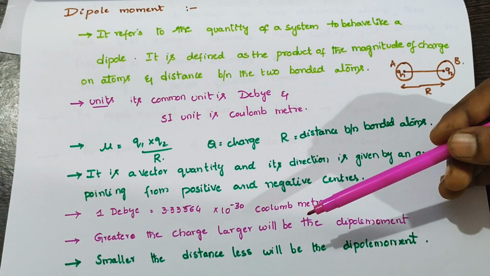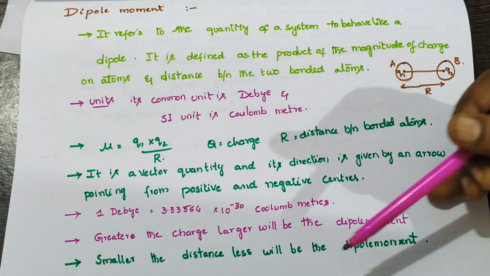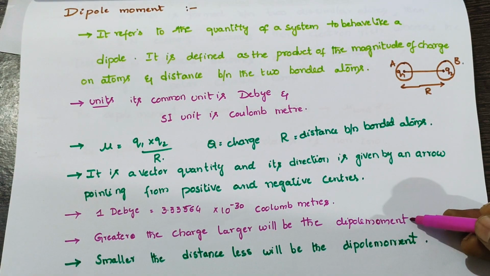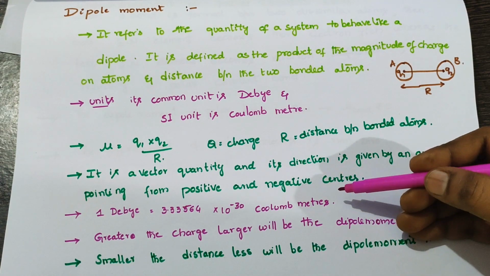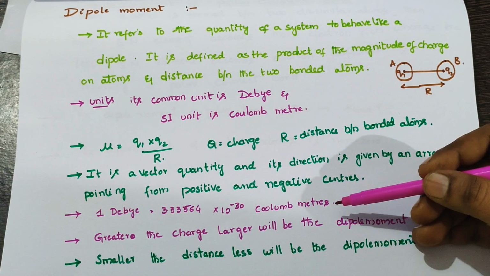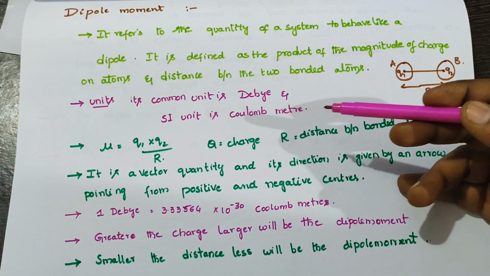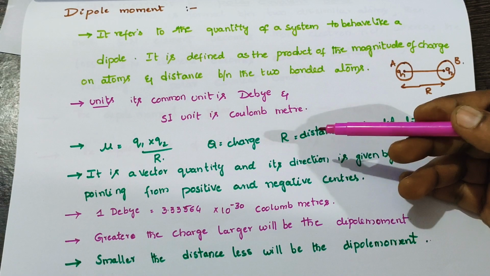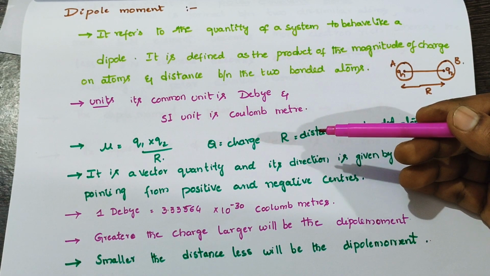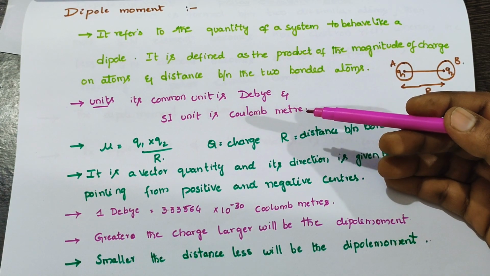These two points are very important, and also in the objective examination, the units of dipole moment are asked. In SI units, dipole moment is in coulomb meter and the common unit is the debye.